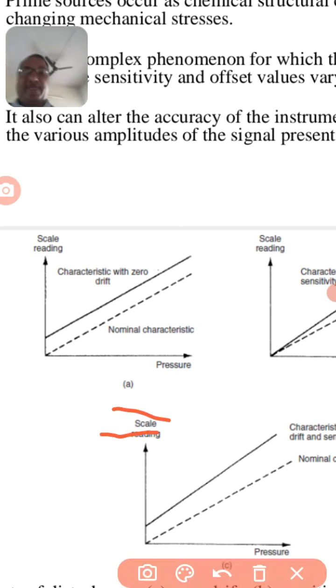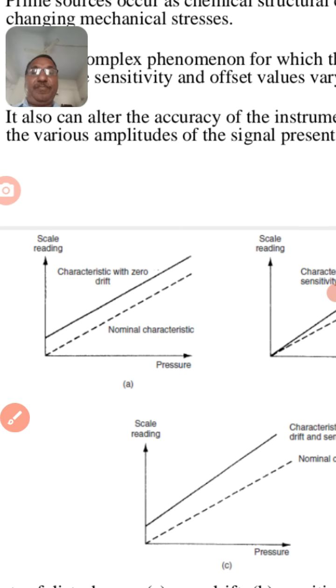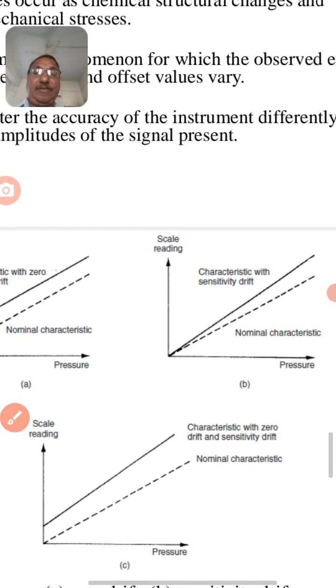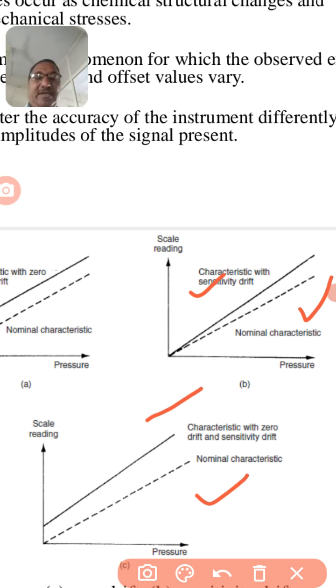This is the nominal characteristics, the lower one, and the characteristics with zero drift. That means whatever output it is giving with a certain sensitivity, it gives directly. That is what zero drift is. Now in B there is a characteristic with sensitivity drift. There is a drift at the output side, and in figure C, the scale reading: nominal characteristics is this, characteristics with zero drift, and sensitivity drift is also there in the system.